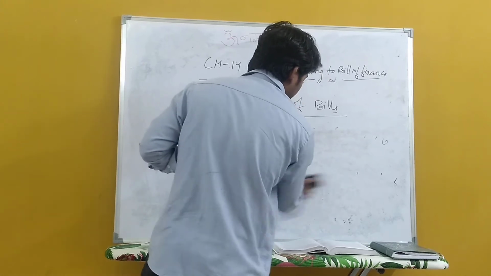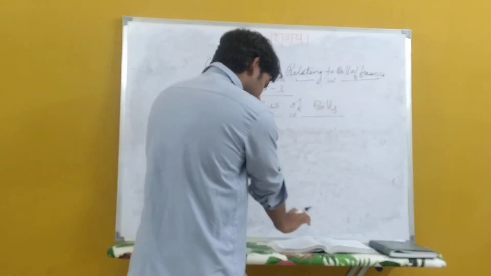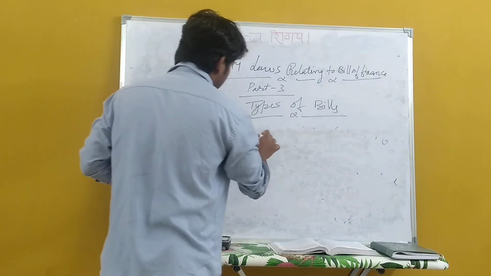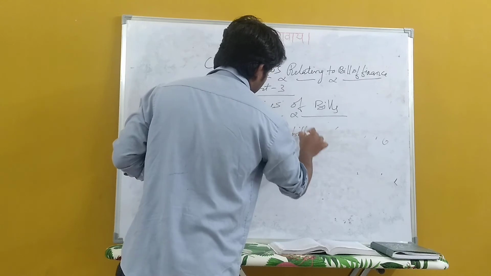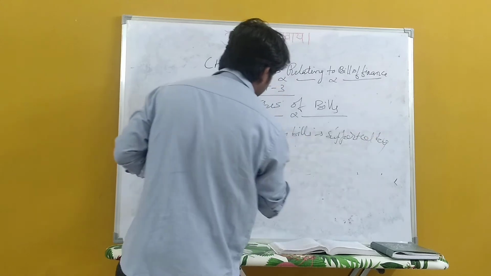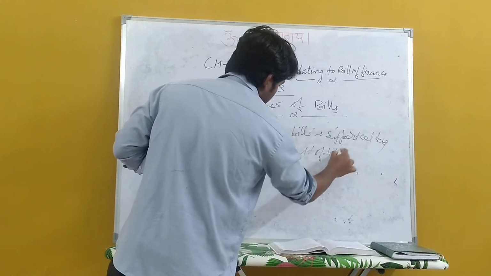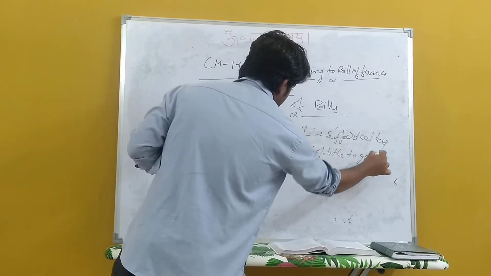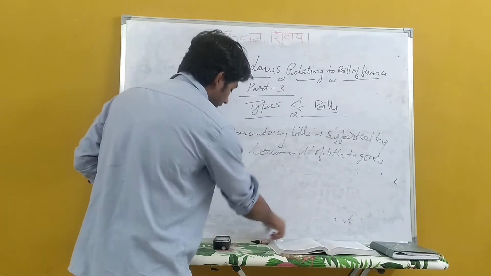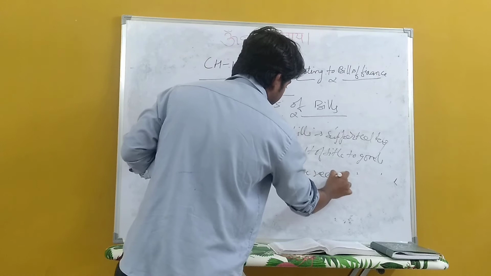Earlier I have told you documentary bills are those bills which have the document of title to goods. Documentary bills are those bills which are supported by a document of title to goods. Means all the goods which have been given will have a title. Examples of this kind of bill are warehouse receipt, railway receipt, lorry receipt, bill of lading.